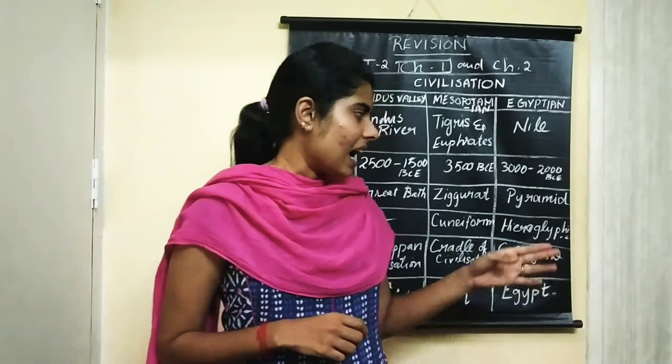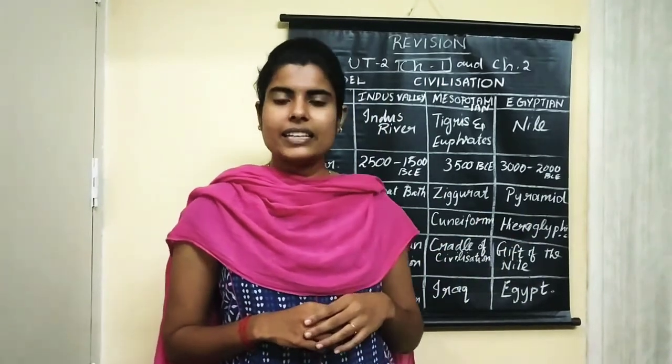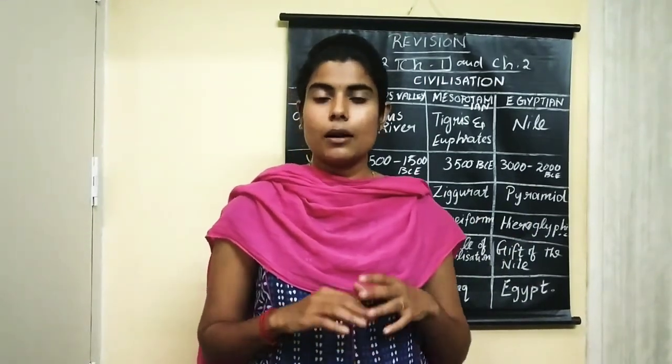I'll spell it. Hieroglyphic. Hieroglyphic Script. And the architectural structure in Egyptian civilization is the pyramid.